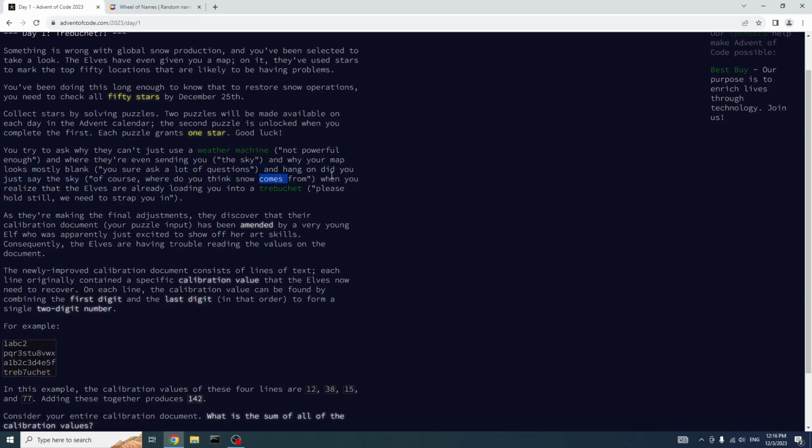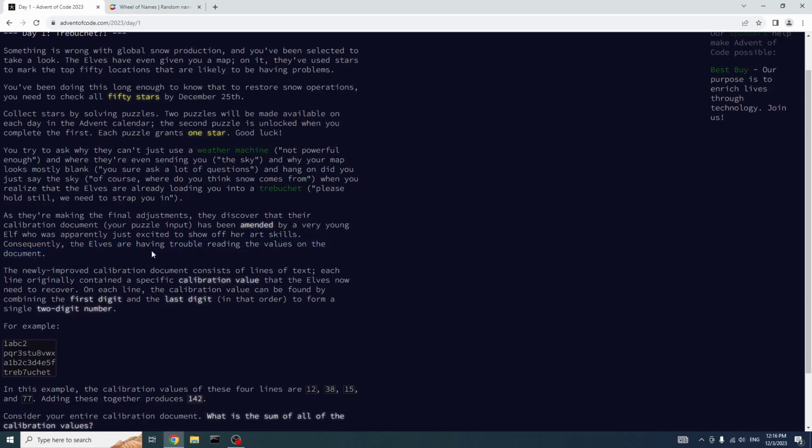Where do you think snow comes from? When you realize that the elves are already loading you into the trebuchet, please hold still. We're trying to calibrate. As they're making the final adjustments, they discover that their calibration document, your puzzle input, has been amended by a very young elf who was apparently just excited to show off her art skills.